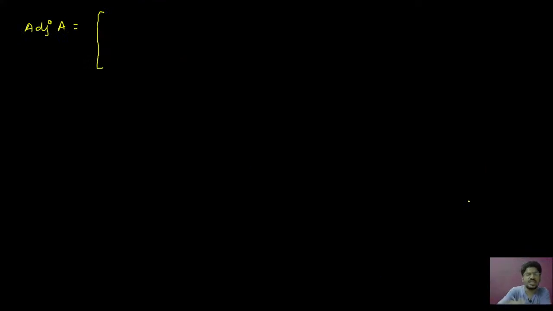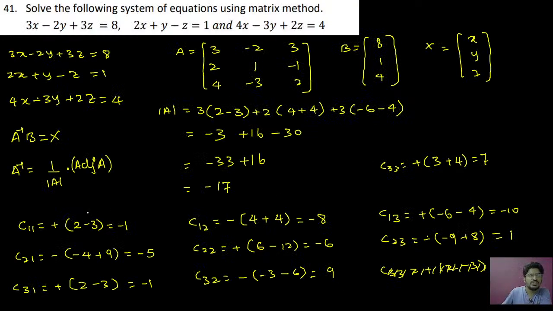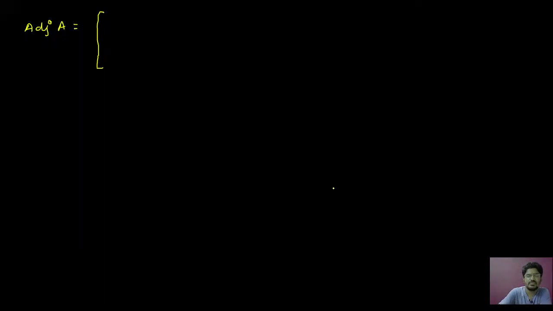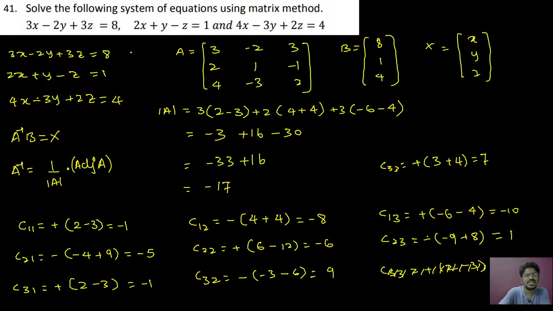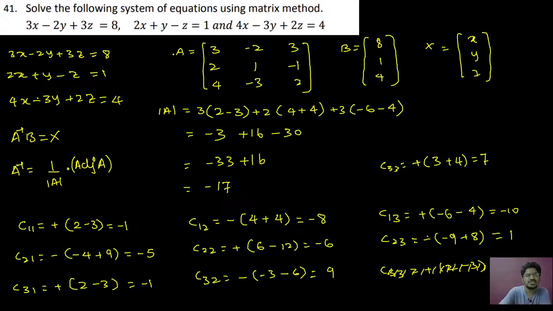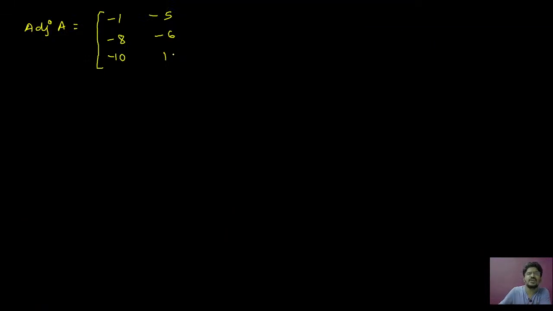So now you just see here what we have to do. The first row has to be written as the first column. That means minus 1, minus 8, minus 10. Next, the second row as second column, minus 5, minus 6, 1. And the third row as third column, minus 1, 9, 7. So this is your adjoint of A.